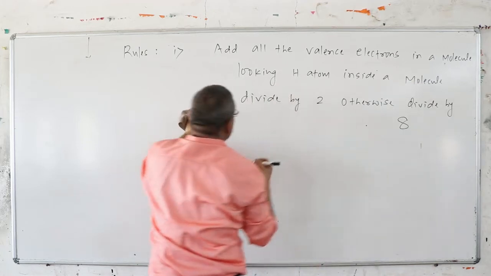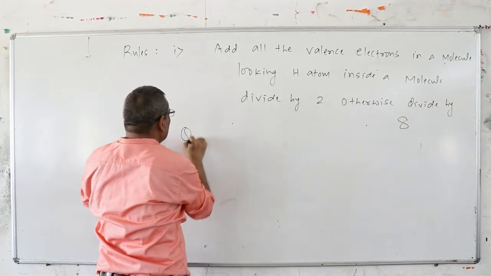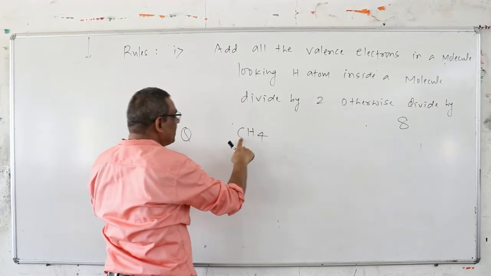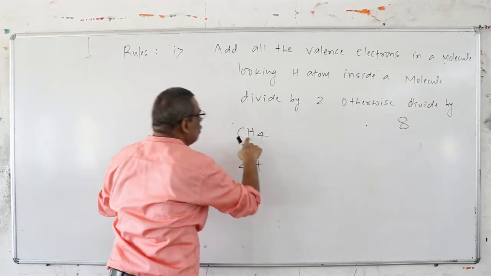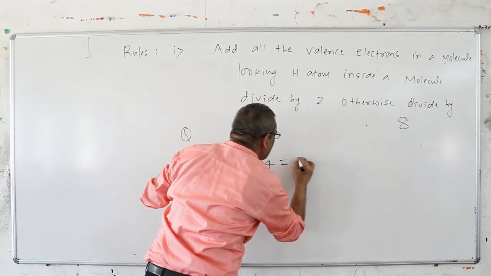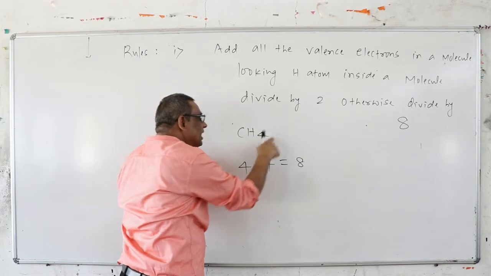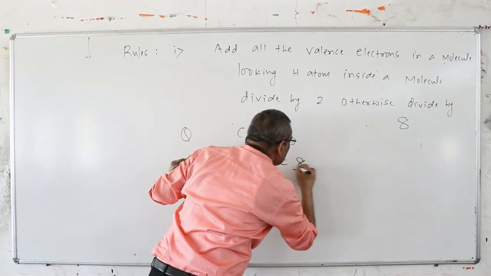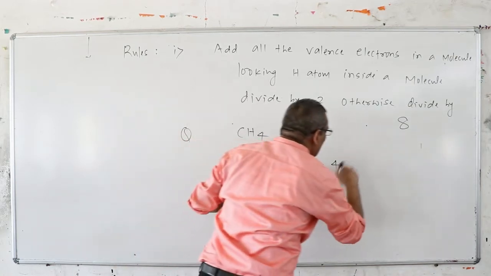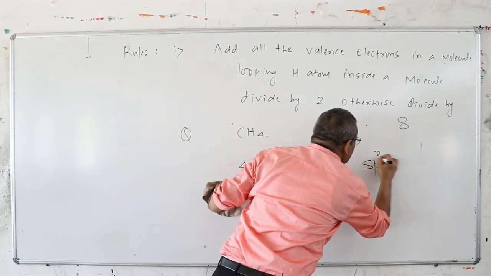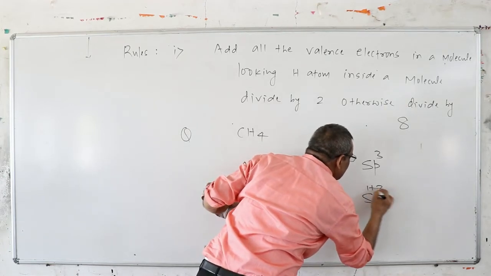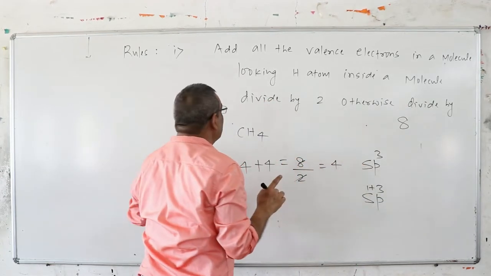What you will do is this shortcut I am explaining. Suppose you want to find the hybridization of methane. How many valence electrons does carbon possess? 4. Looking at the 4 hydrogen atoms, each possesses 1 valence electron, so 8. Looking at hydrogen atoms inside a molecule, you divide by 2, so you get 4. It means 4 orbitals are going to mix. You start from s, so 1s and p3. This is called sp3 hybridization.